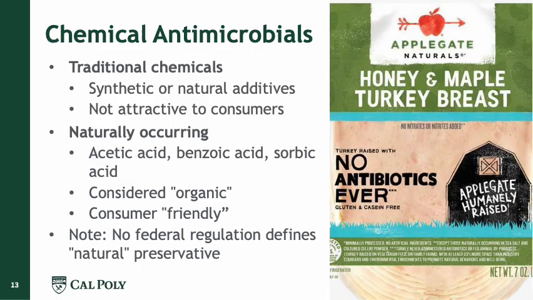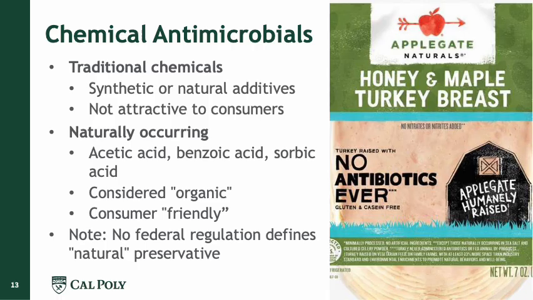So these are traditional chemicals which can be synthetic or natural additives. Sometimes they are not attractive to consumers because of all this wave of organic, natural, and so on, but they have been very widely used, and they are still widely used in most sodas. They use chemical antimicrobials.